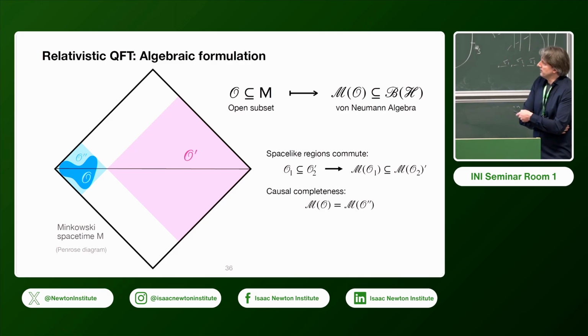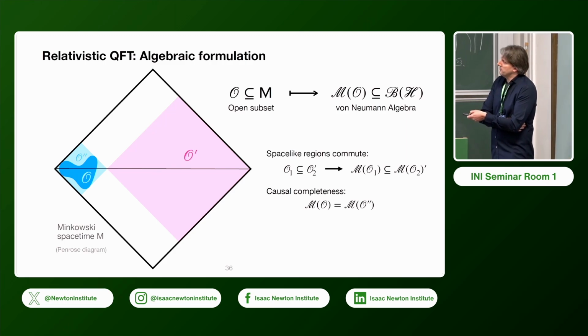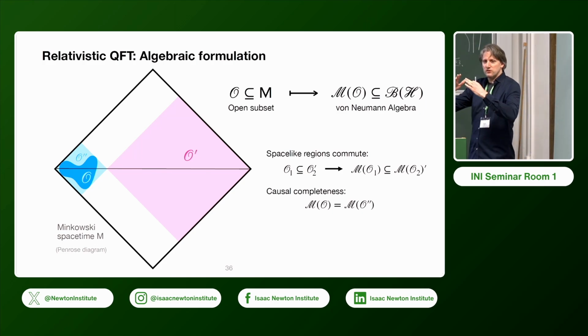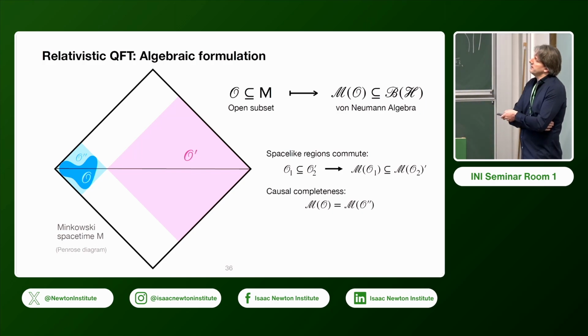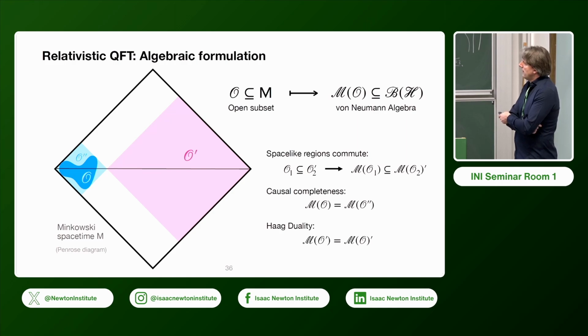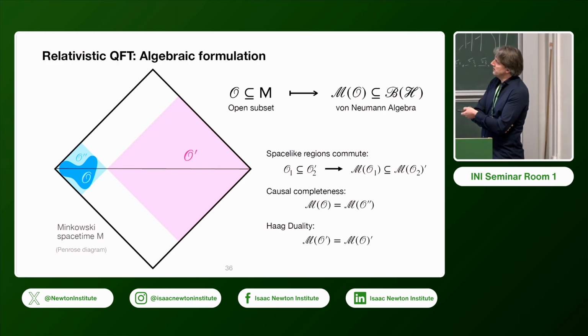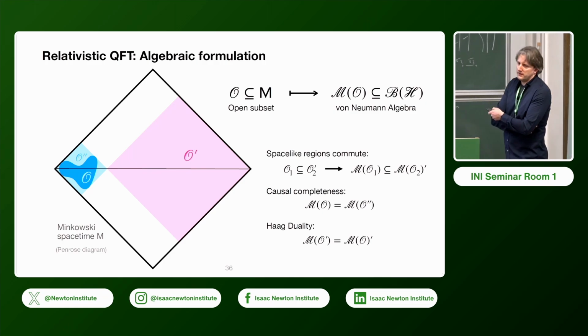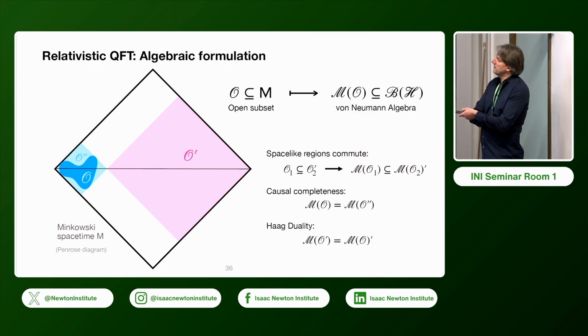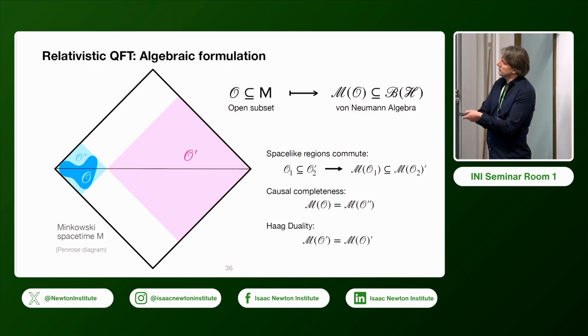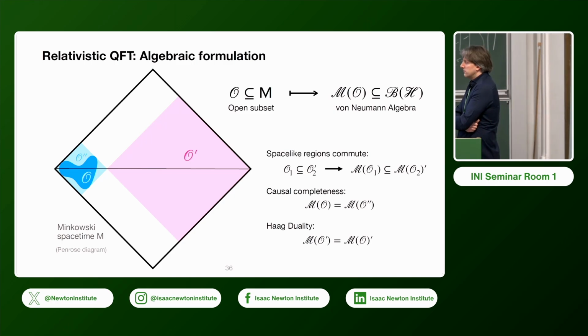Often you demand something like causal completeness. So if you have something going on in this region here, then the dynamical law basically tells you already what the algebra looks like in the causal completion of that region. And as I said, we also have to assume here Haag duality, which in the space-time setting says that if you take the causal complement of a region, then the von Neumann algebra of local observables associated with that region should be the commutant of the causal complement.